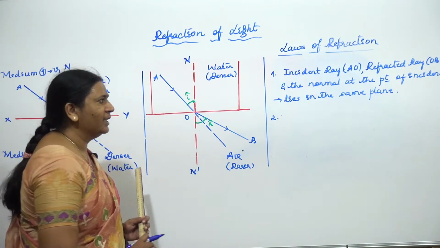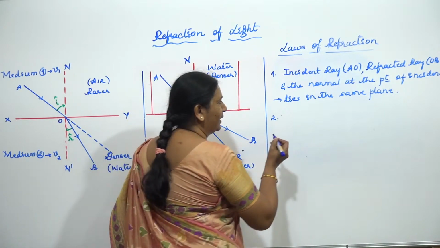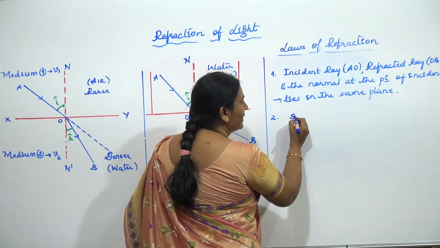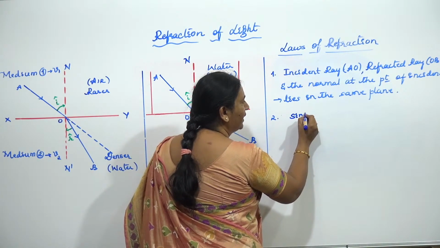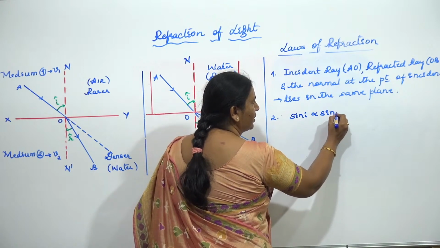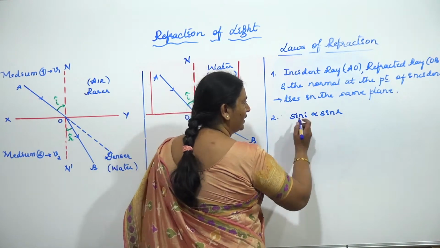But this ratio, that is sine of angle of incidence and sine of angle of refraction, both are directly proportional, but this is not the statement.